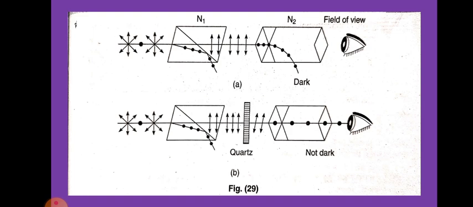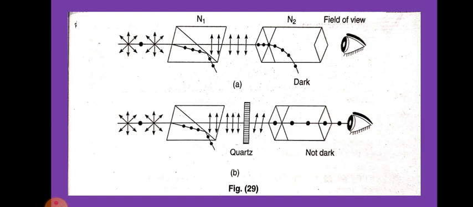The first one: there are two types of optically active substances. The substances which rotate the plane of polarization clockwise, looking against the direction of light, are called dextrorotatory or right-handed. The substances which rotate the plane of polarization anti-clockwise are called left-handed.